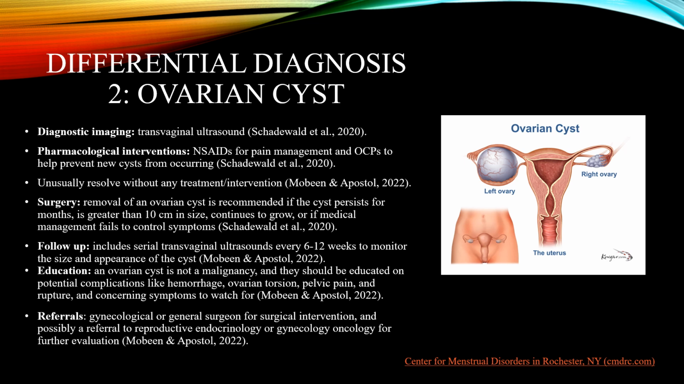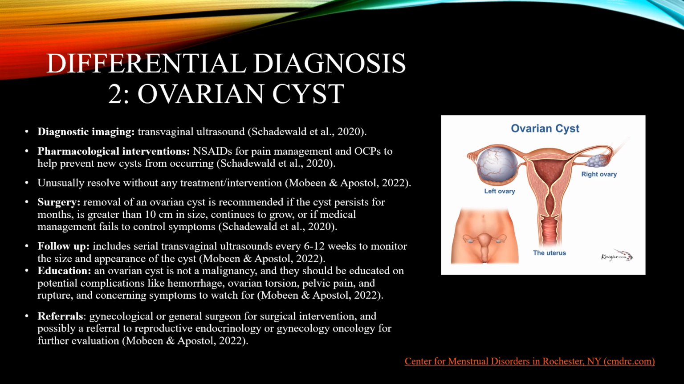Pharmacological treatment should include NSAIDs or even opioids for pain management, as well as oral contraceptive pills to help prevent new cysts from occurring. The oral contraceptive pills will not help shrink the current cyst, but will help prevent future ones from forming. Ovarian cysts typically resolve within a few menstrual cycles on their own without any treatment intervention. Occasionally, surgery is needed to remove the ovarian cyst.